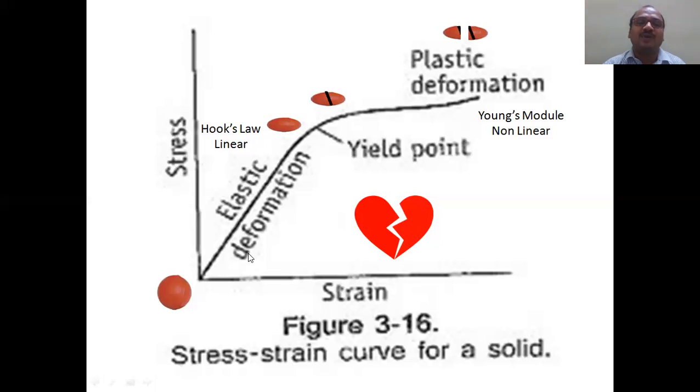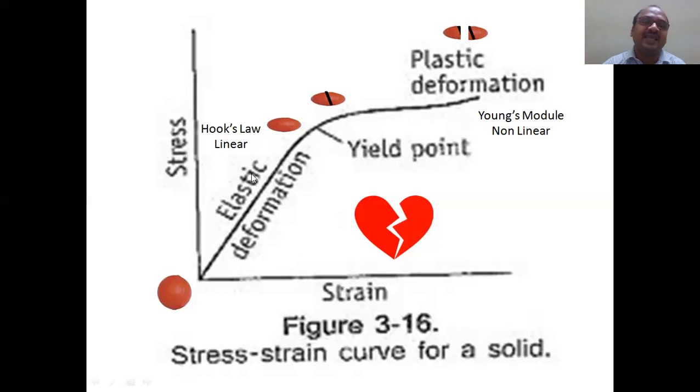Up to the yield point, you can say it is an elastic deformation. After the yield point, plastic. See, it is elastic because it is reversible. Reversible is possible. Here, once a crack is developed, even though you are removing the stress, there is no chance at all. It compulsorily has to break down. This is called a plastic deformation, opposite to that of the elastic. Elastic is different, plastic is different.